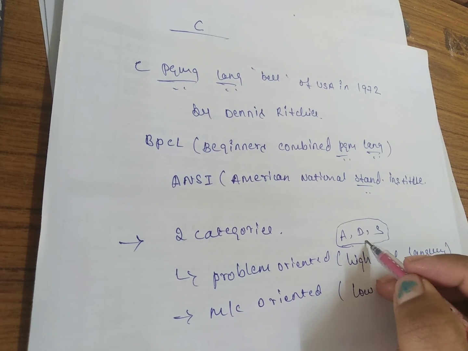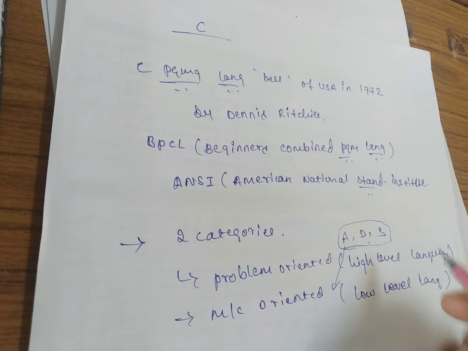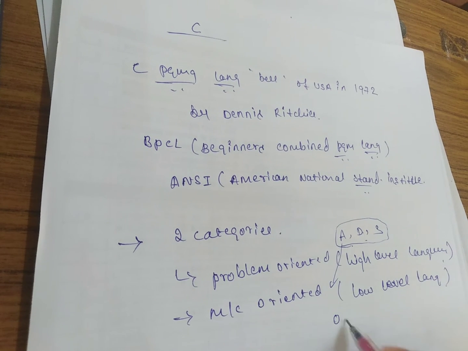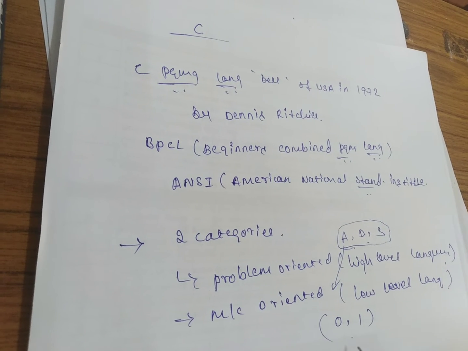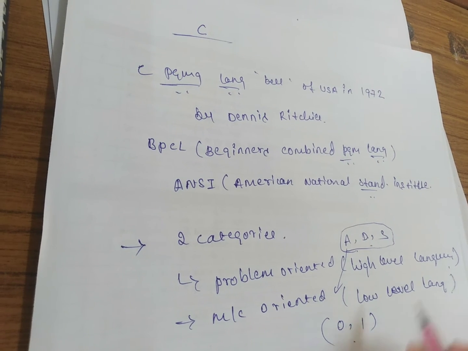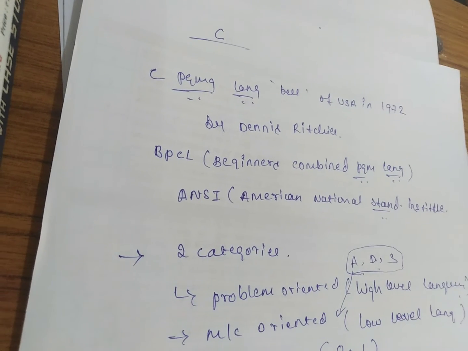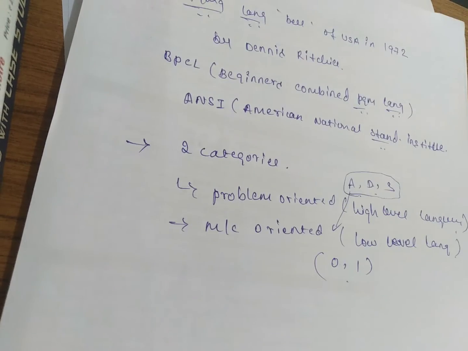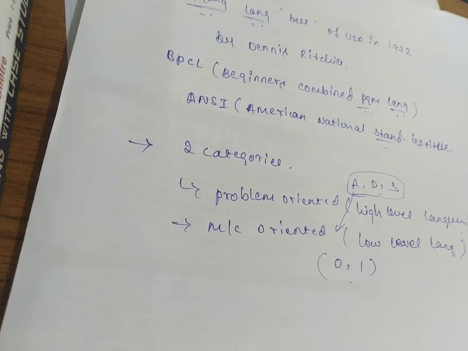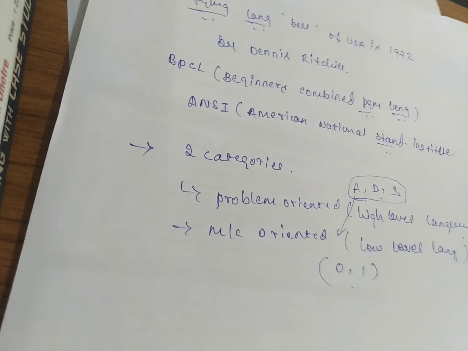This is converted into machine language. Machine language means it will be converted into 0 and 1 format, or binary format.